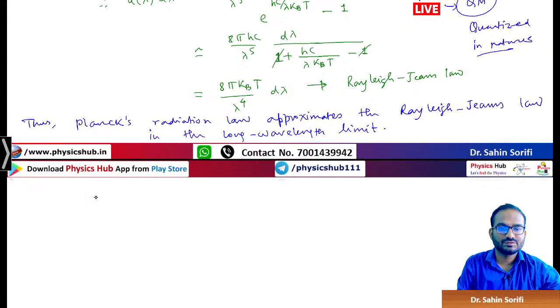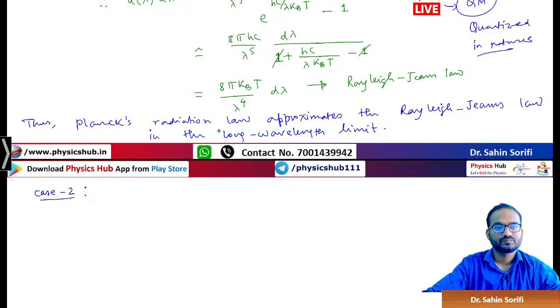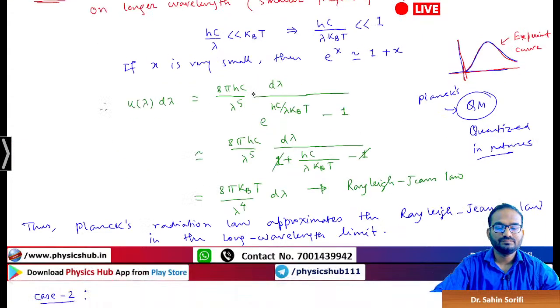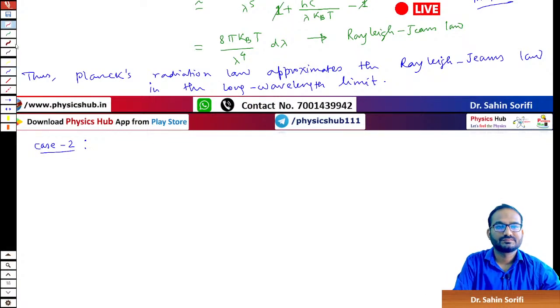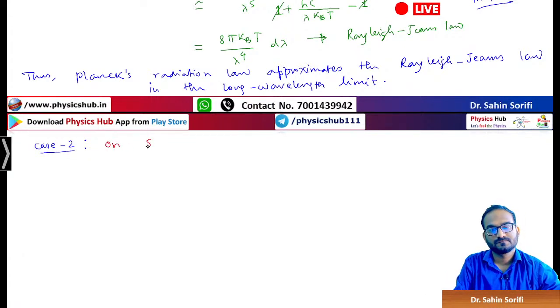Let's go for case 2. Case 2 on the shorter wavelength side. Shorter wavelength means what?